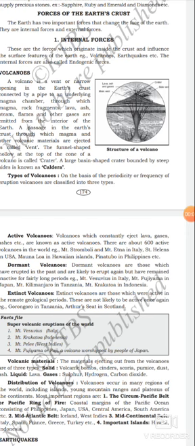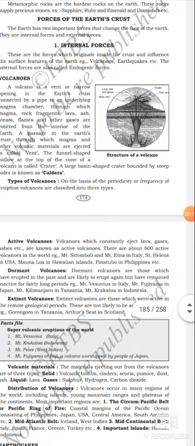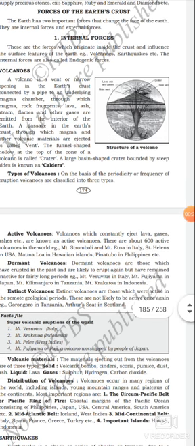In the previous class, we learned about the lithosphere and the different layers of the earth, like the crust, mantle, and core, and also rocks and different types of rocks. Today, we will see forces of the earth's crust. Let us see page number 174 today.